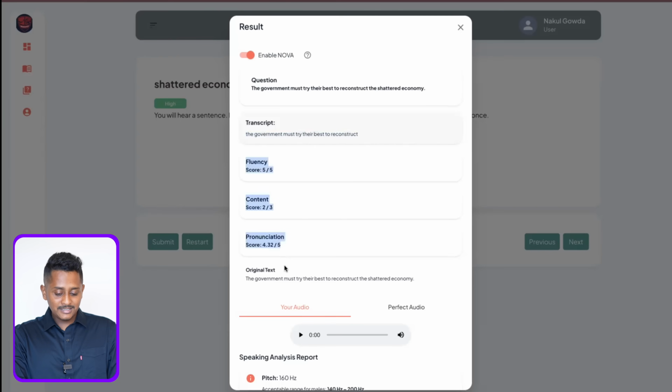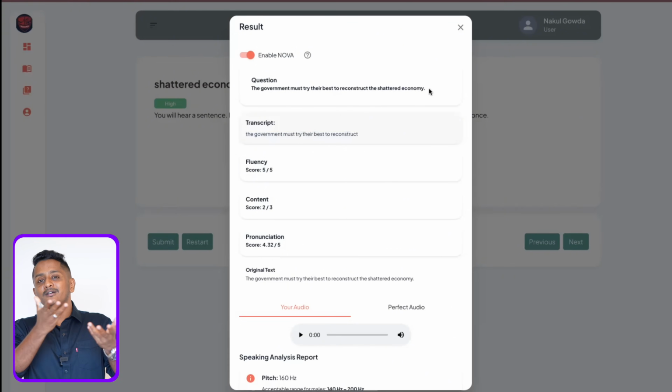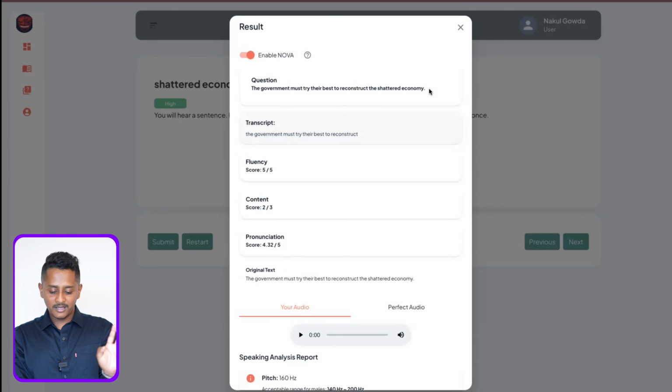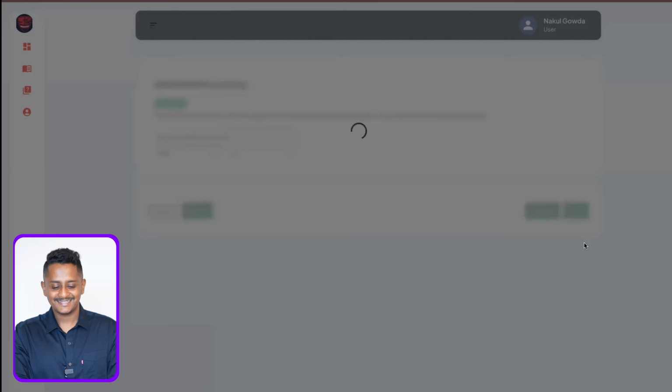This is precise. Since I had not spoken every word, the content went down and pronunciation also should go down because I'm not speaking every word. It thinks that this person doesn't even know how to speak. So the pronunciation has to go down. But fluency, you're fluent, so we are giving 5. I think it's working good. We will go to the next question.